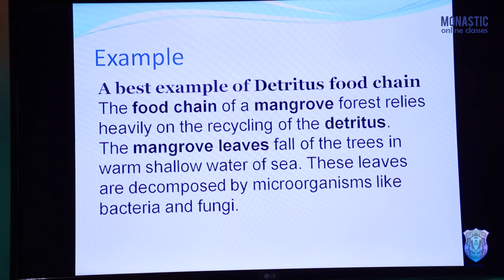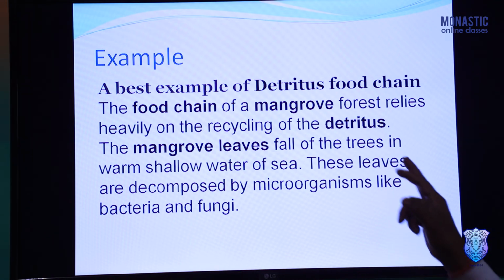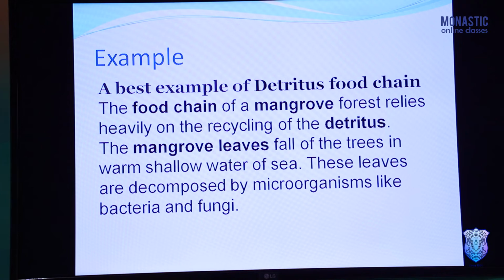Mangrove forest means a type of forest which is found on the sea coast. So the trees which are found on the sea coast are especially known as mangrove forest or mangrove trees. The food chain of a mangrove forest relies heavily on the falling detritus.